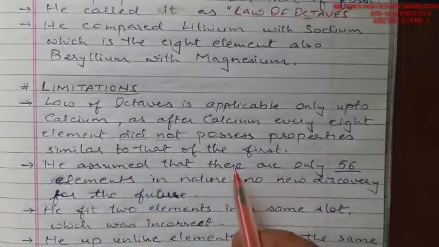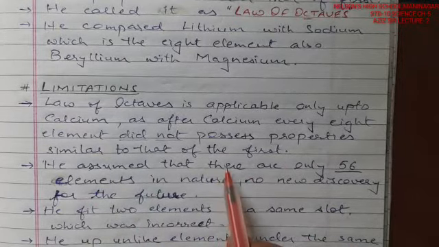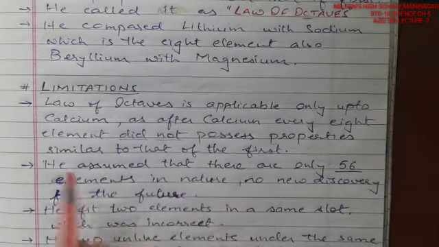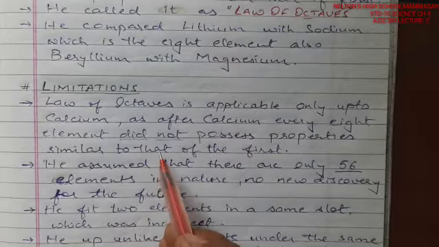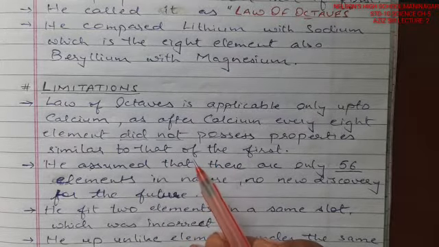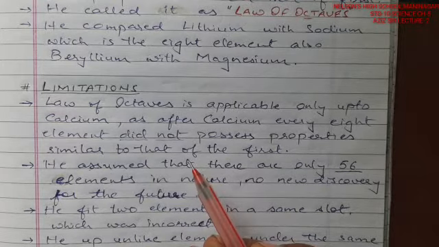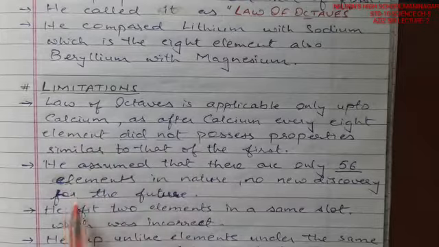In the modern periodic table, 20 is the atomic number of calcium. After calcium, we do not find any element whose eighth neighbor has the same property. So this was a failure.